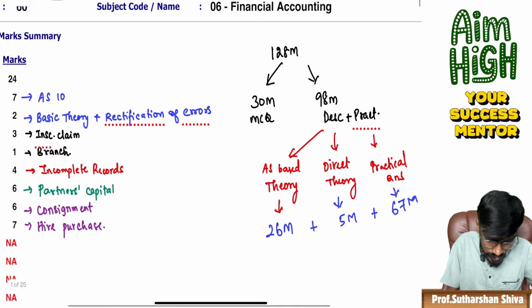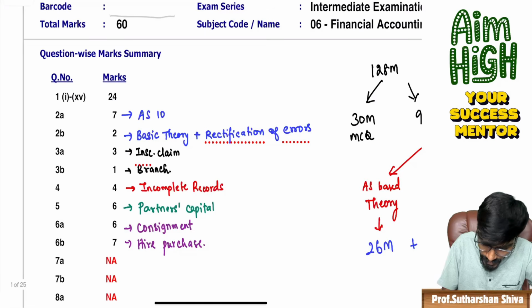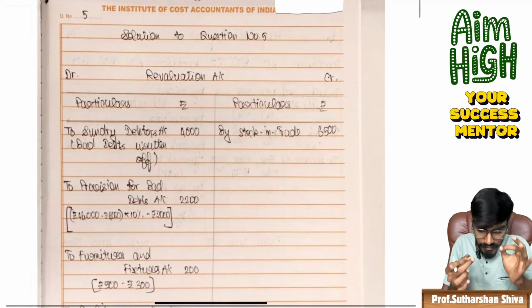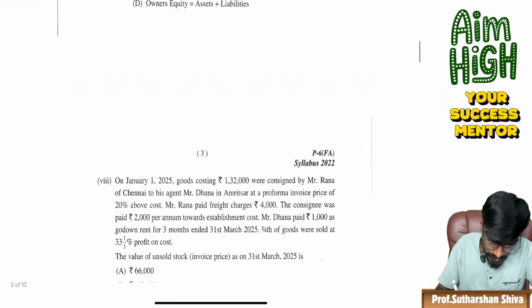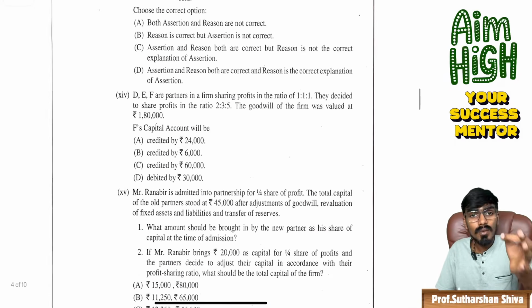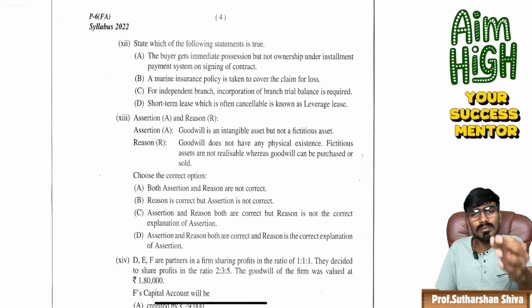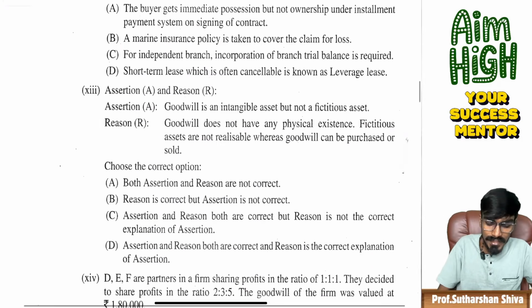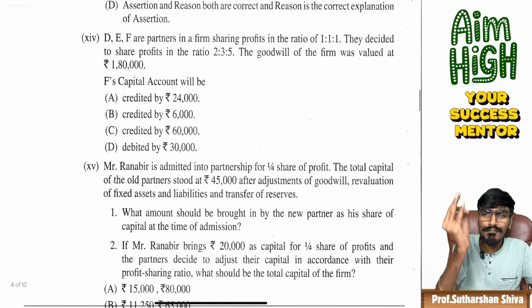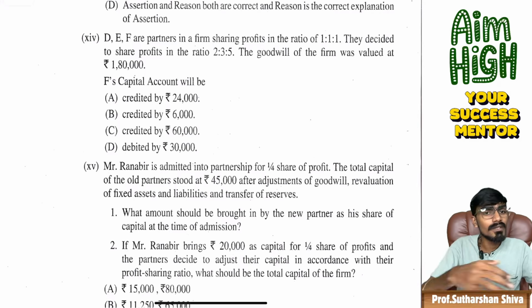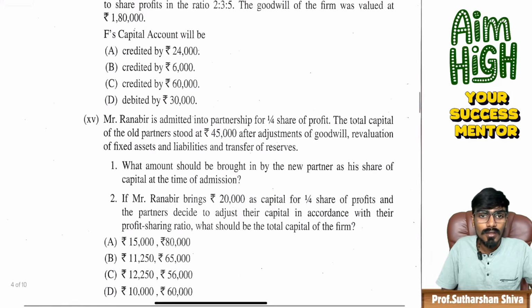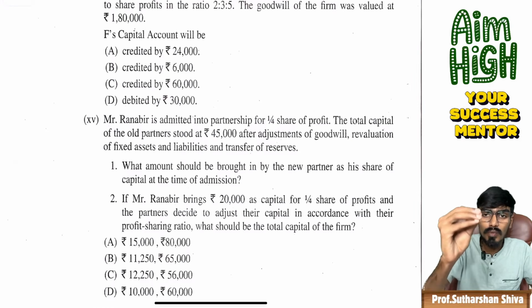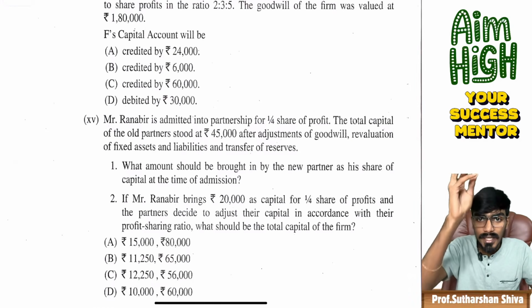Now come to this question. What did the students write first? The first question they wrote was question number 5, revaluation, which is based on partnership. We'll go to the same question. See guys, one more thing before getting into it: this time in the MCQ, I want to salute the CMA Institute for testing conceptual clarity by asking this reason and assertion part, by asking a different question. It is not even a past paper question which was previously tested. They tested a 100% conceptual question. The June 2025 exam students, even those who have written really well, are suffering in this financial accounting.